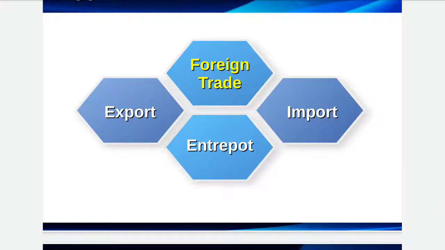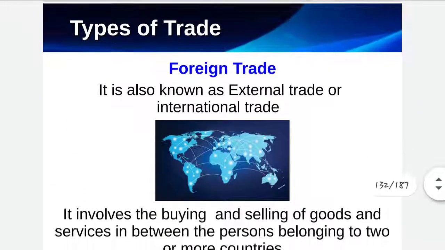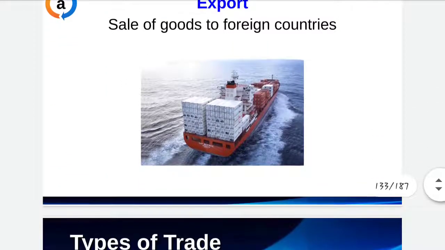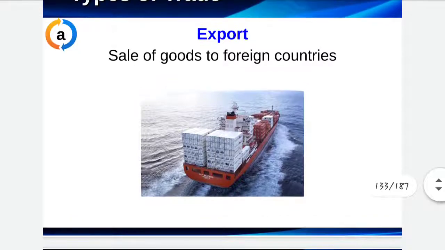Then the next one is foreign trade or international trade. Foreign trade means the goods are traded between traders belonging to two different countries. Okay, then the first one under this is export. Export takes place when a trader sells the goods outside the country. Here goods go outside to some other country.